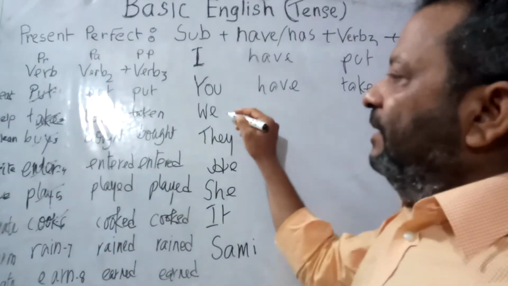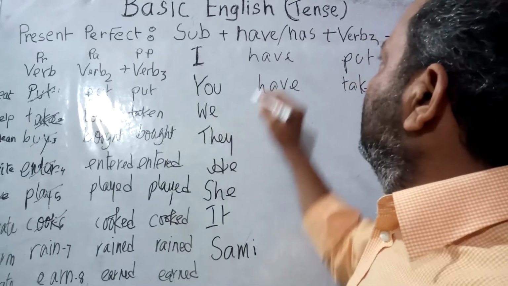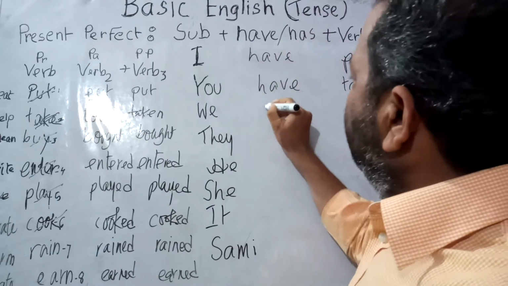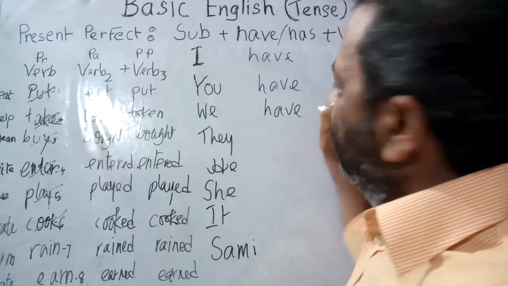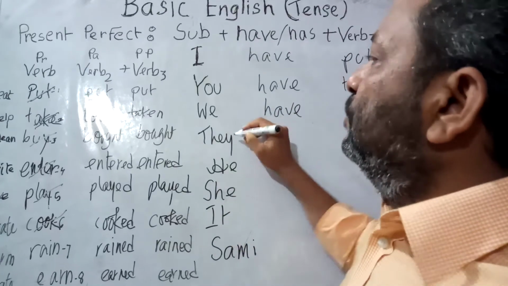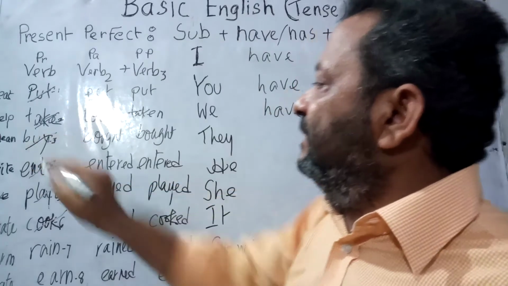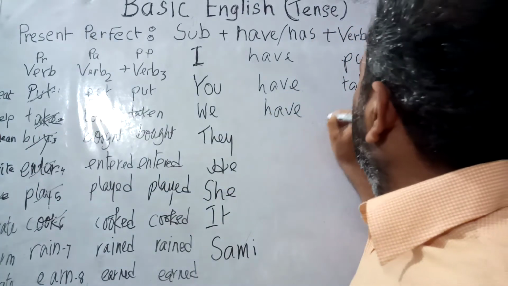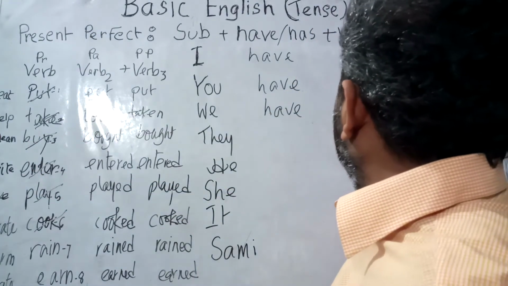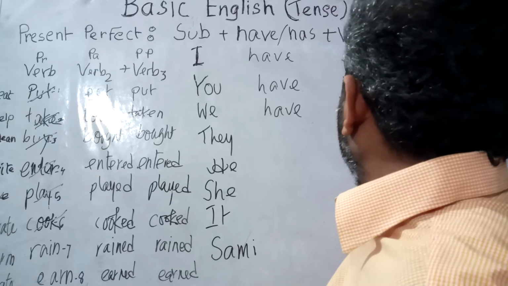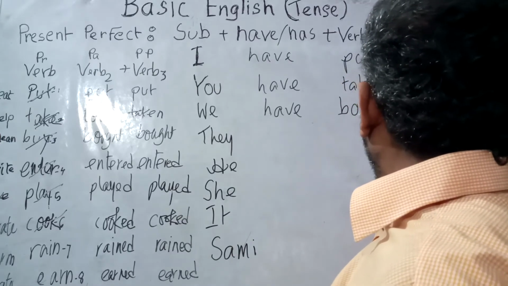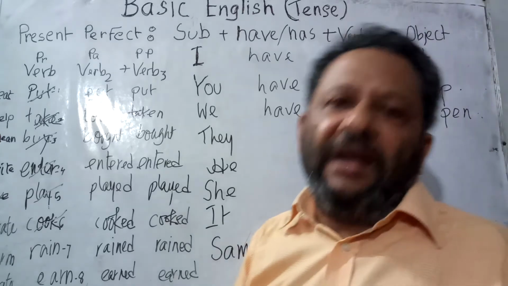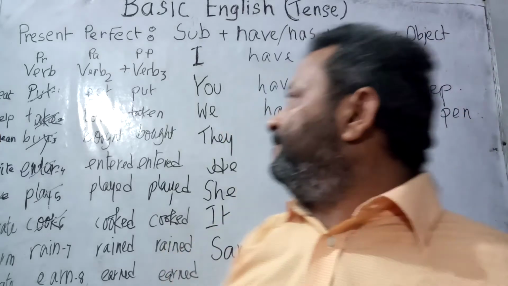Now if we consider the subject we, out of have, has, the word we is going to take have. We have. If the verb is buy, we have bought, B-O-U-G-H-T. We have bought a pen. We have bought many pens.